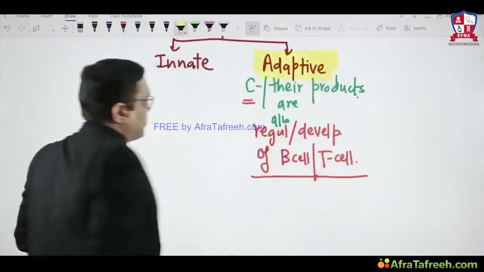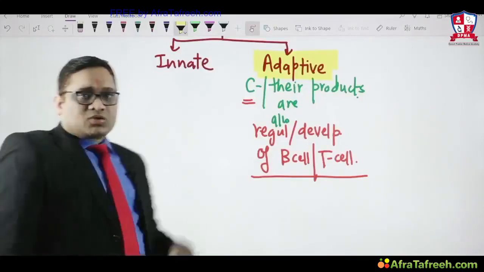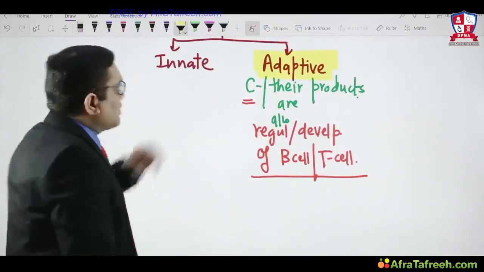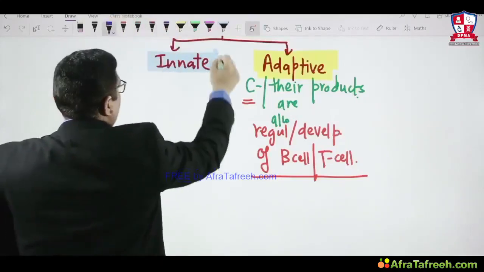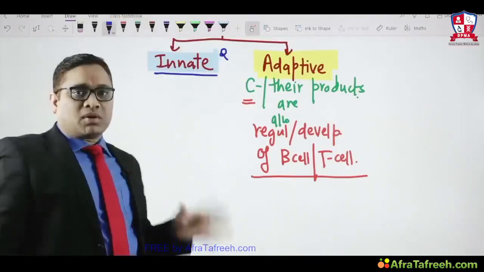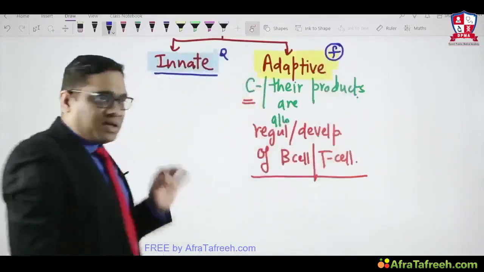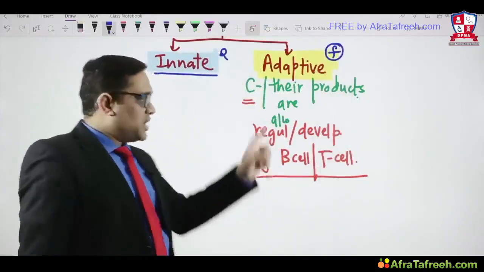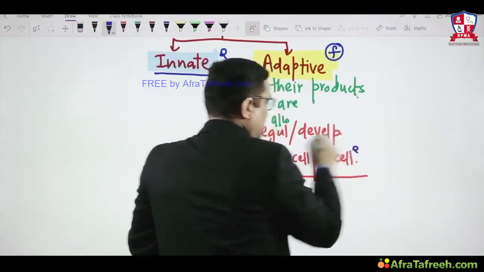They are associated with adaptive immunity also. So complement is associated with both innate and adaptive immunity. Why did I want to say it like this? Because this is an older All India question which was repeated in this year's PGI exam also. Innate immunity is associated with complement. So if the examiner says complement is associated with adaptive immunity in a future exam, one should know the answer will be yes, adaptive immunity is also associated with the complement, because their products are associated with development of B cells and T cells, right?